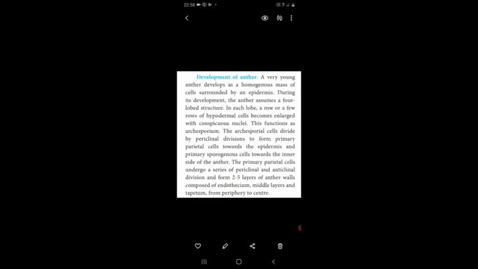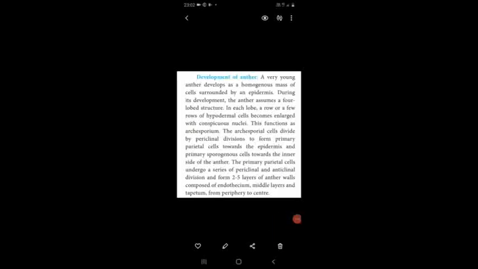Each archisporial cell undergoes periclinal division to form primary parietal cells towards the epidermis and primary sporogenous cells towards the inner side of the anther. So each archisporial cell divides by periclinal division.